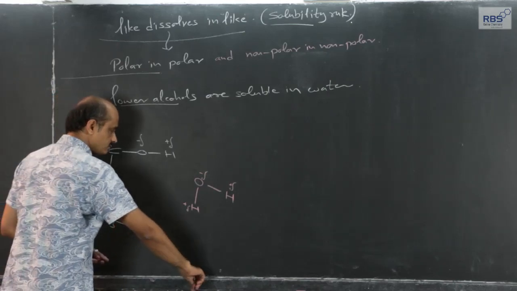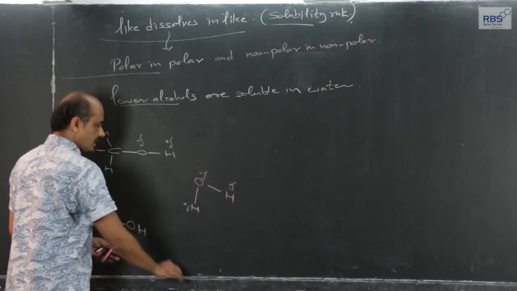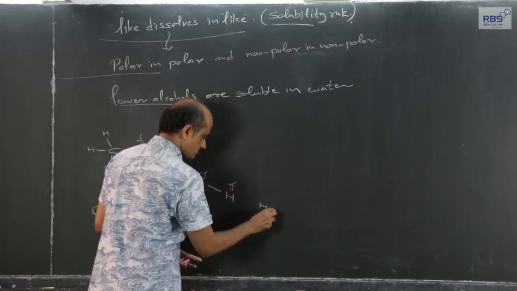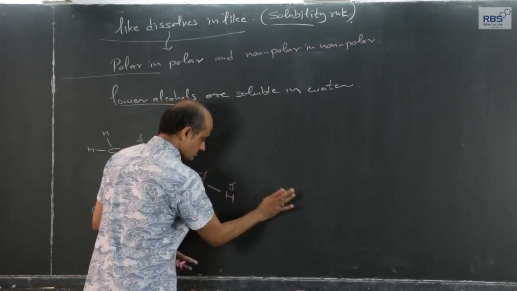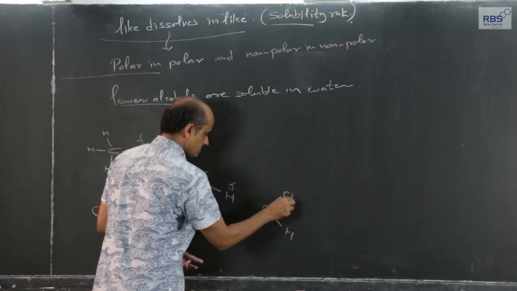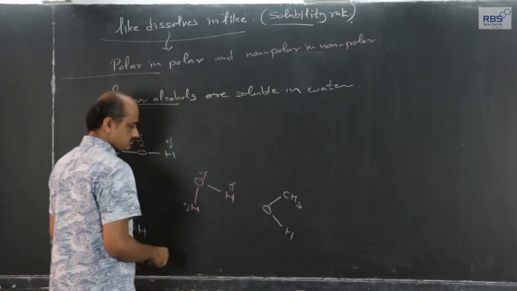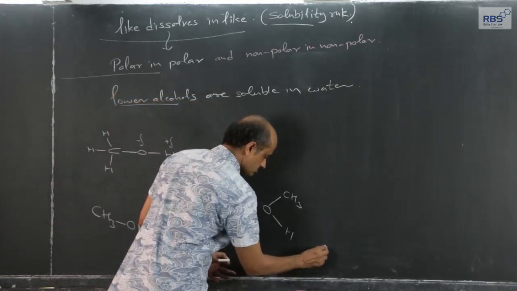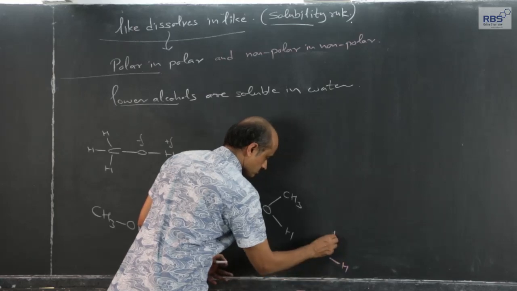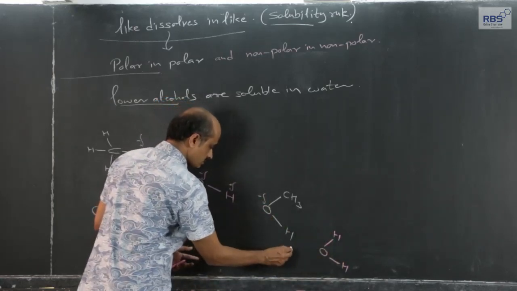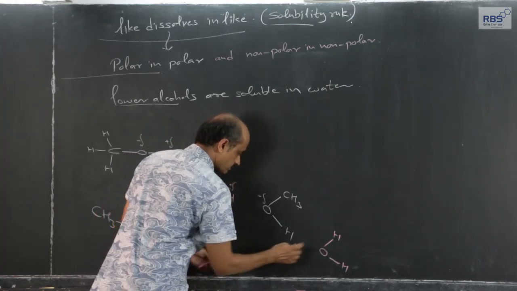So, because of this, alcohol molecule, let me write one more molecule, methyl alcohol example I have taken. In short, methyl alcohol, water molecule, delta negative oxygen, delta positive hydrogen, delta negative oxygen,